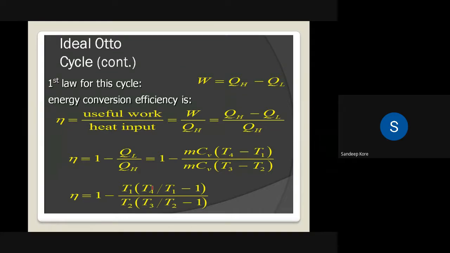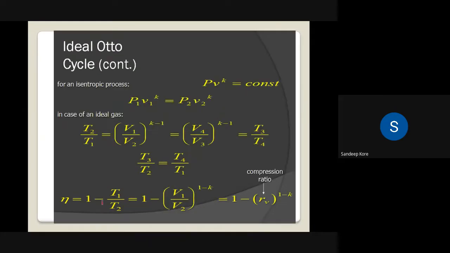We have to go for the two isentropic processes. For isentropic processes, the governing equation is PV raised to gamma is equal to constant, or we can write P1 V1 raised to gamma is equal to P2 V2 raised to gamma. So this is called the governing equation of the isentropic or adiabatic process.